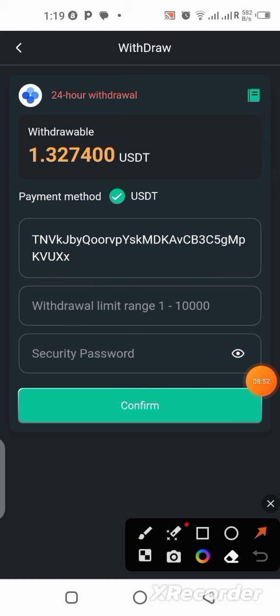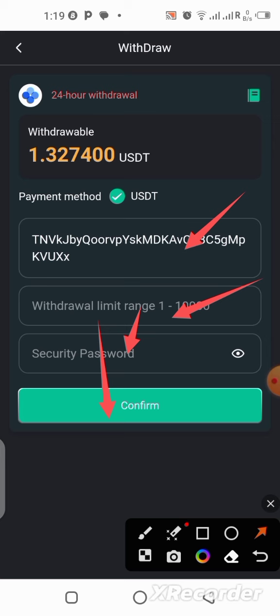You can see I've already pasted mine, because I told you earlier I've been using the platform for the past 3 or 4 days, but I missed some days anyway. I've been using it and it's working for me. So you just come over here, paste the wallet address, and write the amount over here. Then you put in your security password that you created when you were signing up, and then click on confirm.